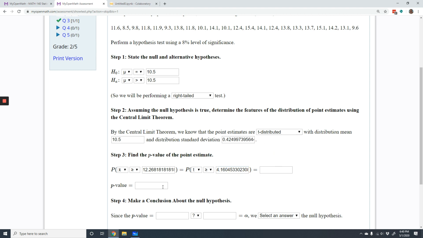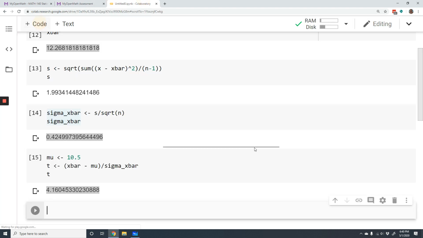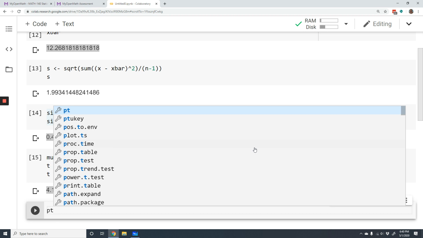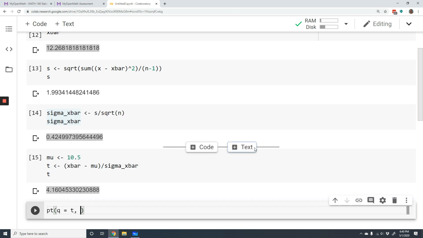Now that we have our t-score, let's find the probability that a sample mean would be bigger than the sample mean we actually got. Since we're dealing with a t-distribution, we're going to use the pt function, the probability of a t-distribution. Plug in our t-score. We need to specify the degrees of freedom, right? It's going to be 1 less than our sample size.